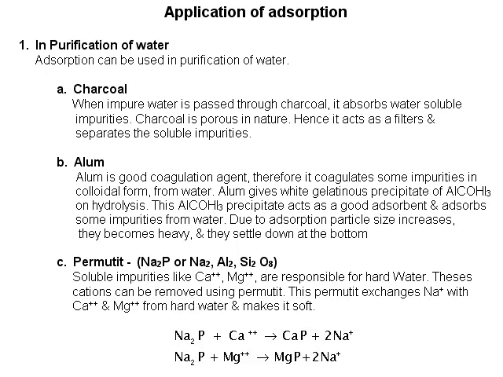Permutit, Na2P or Na2Al2Si2O8. Soluble impurities like Ca++, Mg++ are responsible for hard water. These cations can be removed using permutit. This permutit exchanges sodium with calcium and Mg++ from hard water and makes it soft. The reaction is Na2P plus Ca++ gives CaP plus 2Na+. Na2P plus Mg++ gives MgP plus 2Na+.